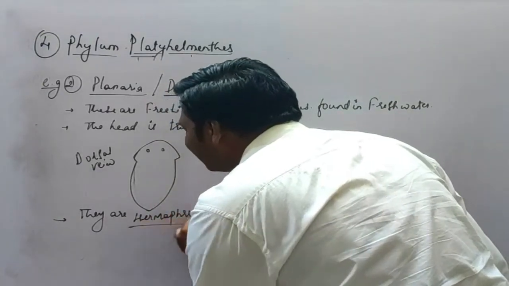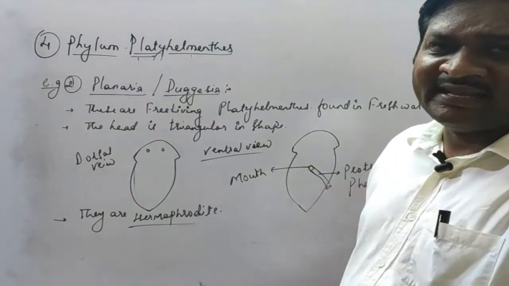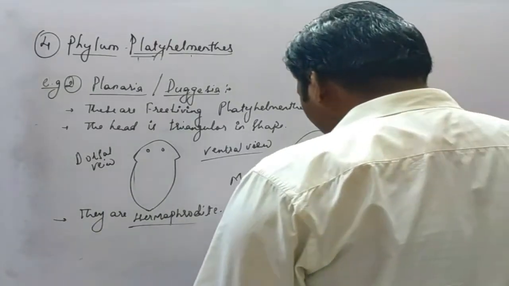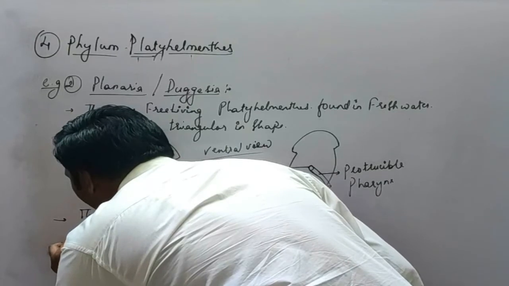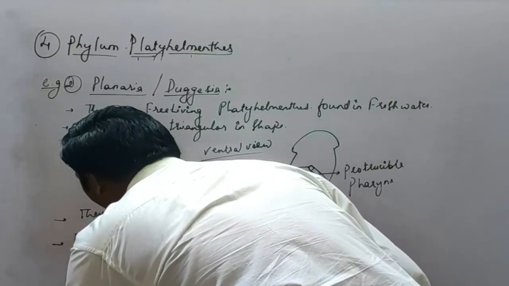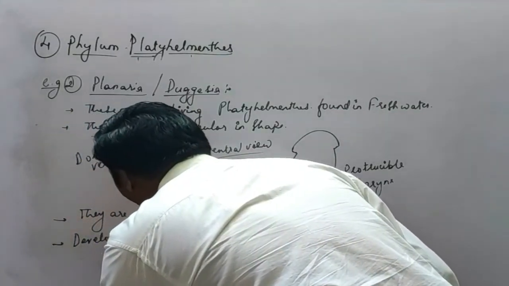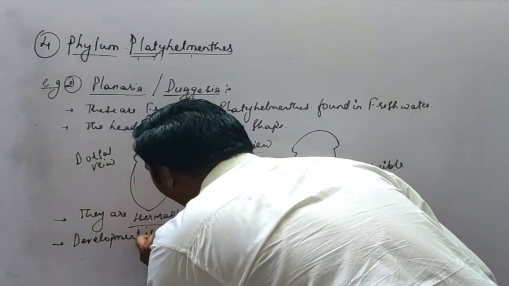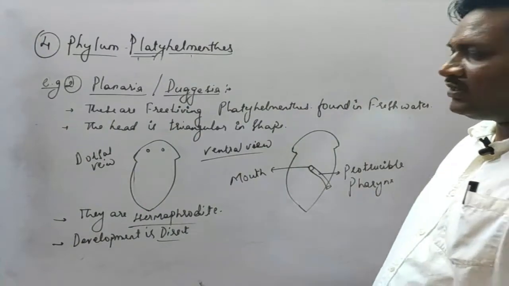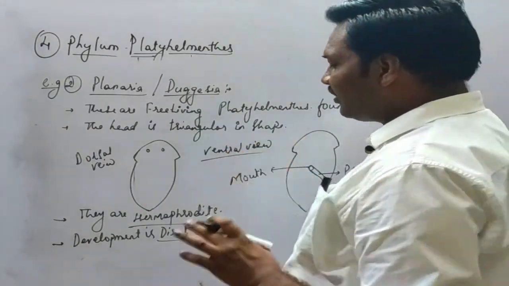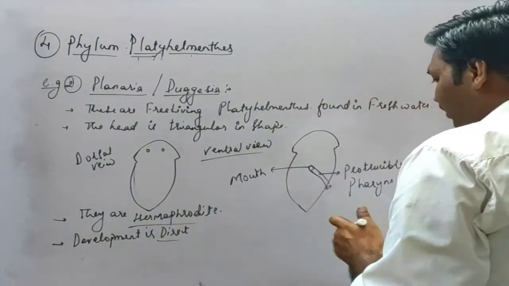So hermaphrodite in the sense they are bisexual in nature. The next, the development is direct. So they will give rise to the new young ones of the planaria itself. So the development is direct.